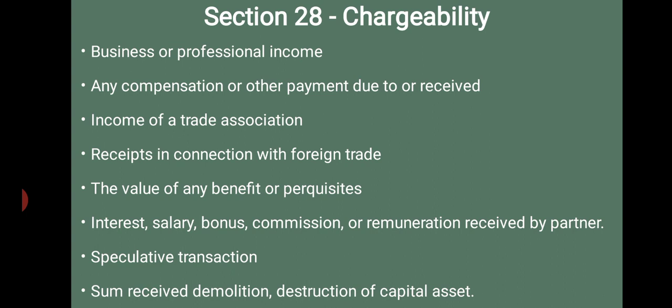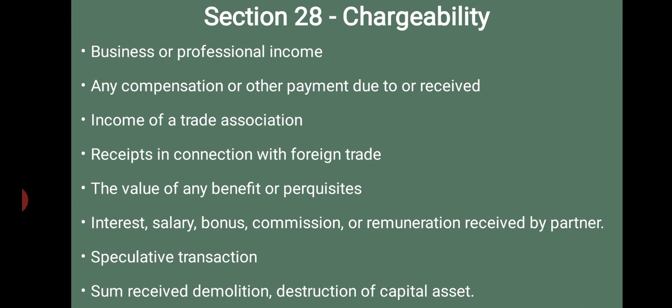Then next, value of any benefit or perquisites. That means whether convertible into money or not, arising from the business or from the profession, such as a gift received in the course of business. This should be chargeable under this head. Otherwise, these perquisites may be received as a part of salary. It will be chargeable under the head salary. Any perquisite which is received as a part of the business must be chargeable under the head business income.